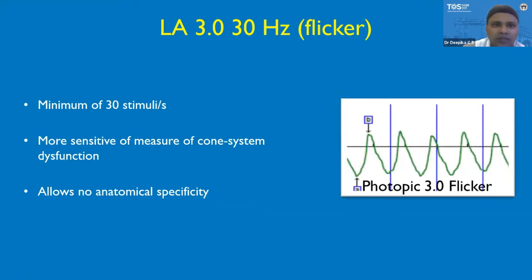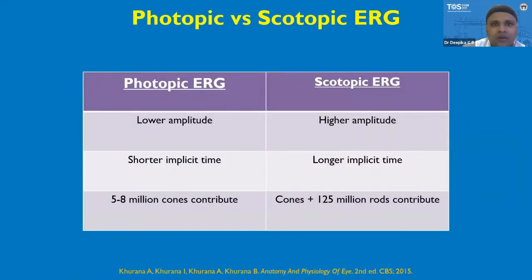Next one is the light adapted 3.0 flicker test, in which, as I told, we have to give a minimum of 30 stimuli per second, and it is a more sensitive measure of cone system dysfunction than the previous protocol, but it allows no anatomical specificity, so we can't tell where the defect is. Now there is a difference between the waveforms in photopic and scotopic ERG. Photopic ERG has lower amplitude and shorter implicit time compared to scotopic ERG. In photopic ERG only the cones contribute, while in scotopic ERG cones and rods both contribute.